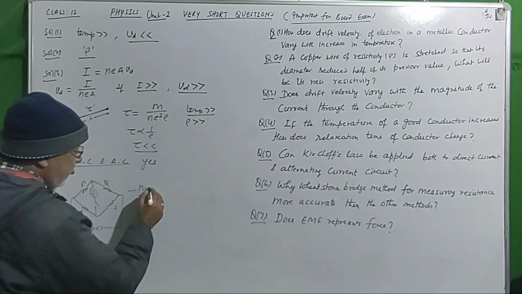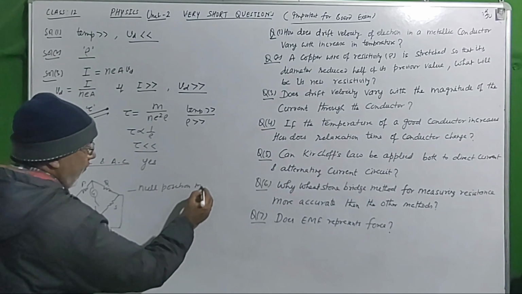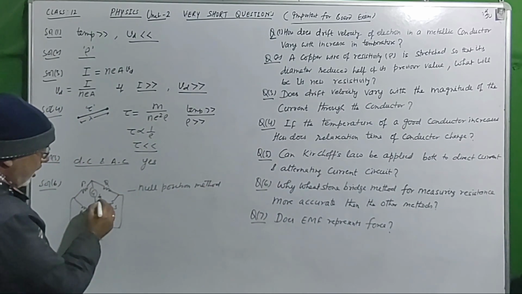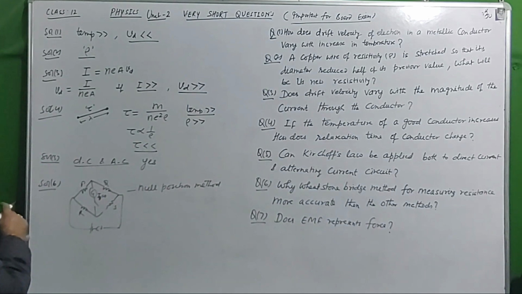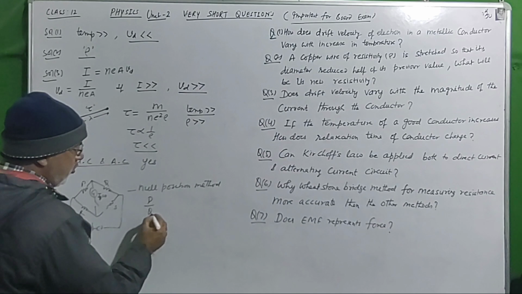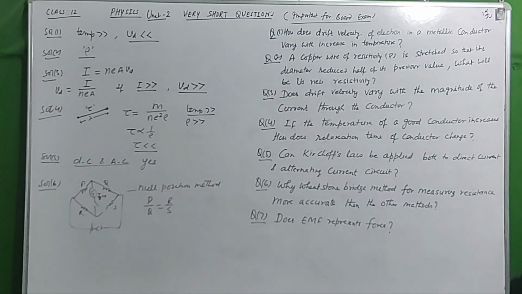Why? It is the null position method. Null position method means when there is no current flowing through the galvanometer, our bridge is balanced, then we can use this equation P/Q = R/S for calculating the unknown resistance.